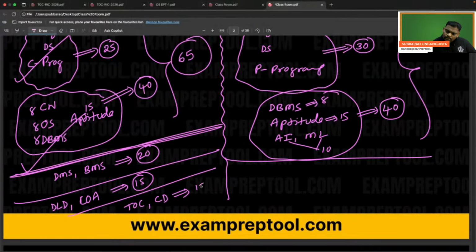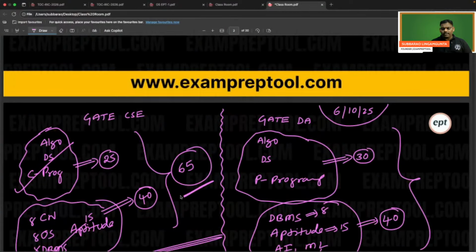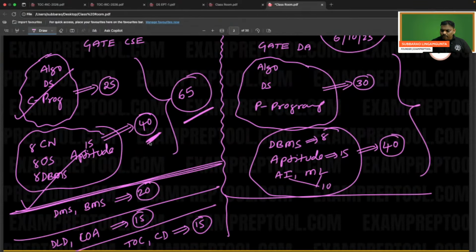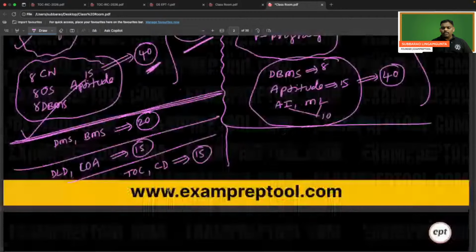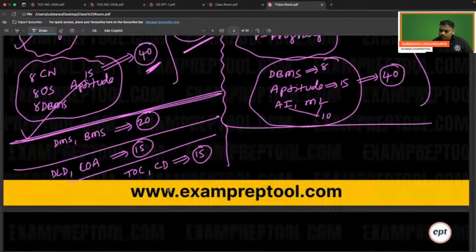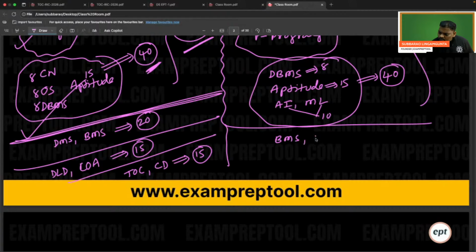This is the GATE syllabus. I have written it approximately; sometimes it may increase, sometimes decrease. It is 65, with the 20 plus 15, which is 35, approximately 100. Maybe 10 marks more or 10 marks less, whatever it is. I have written it like an upper bound. Same thing here: basic mathematics is there, and indirectly discrete mathematics is also there. Basic mathematics internally contains probability and statistics also.